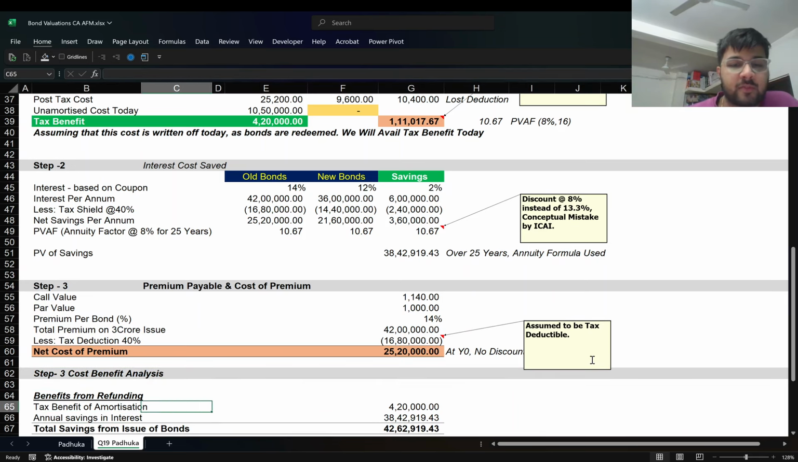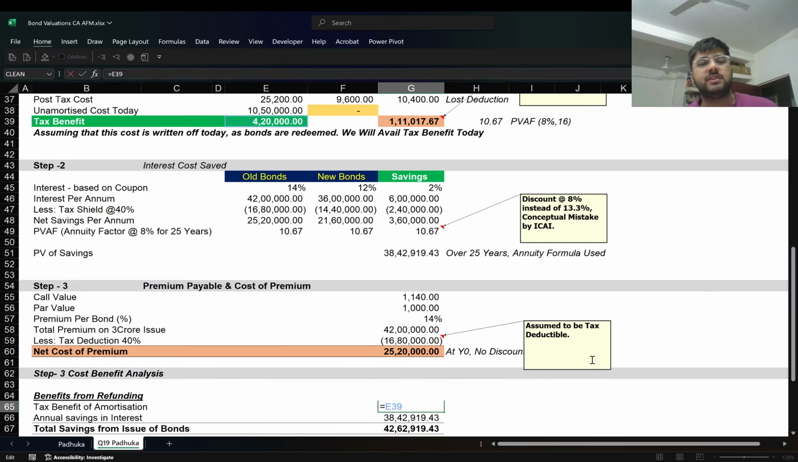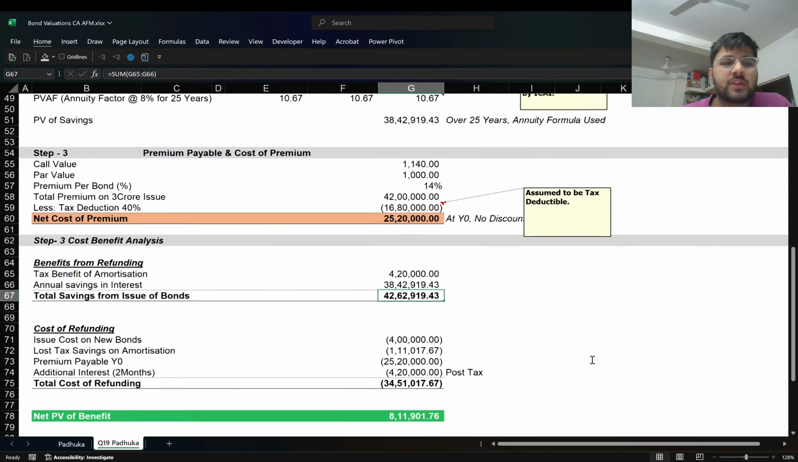First is the benefit from refunding. The first benefit is of course the immediate tax reduction that we get, and the annual tax savings from interest cost saved, net of the tax reduction. So this is the total savings from the issue of the bond.